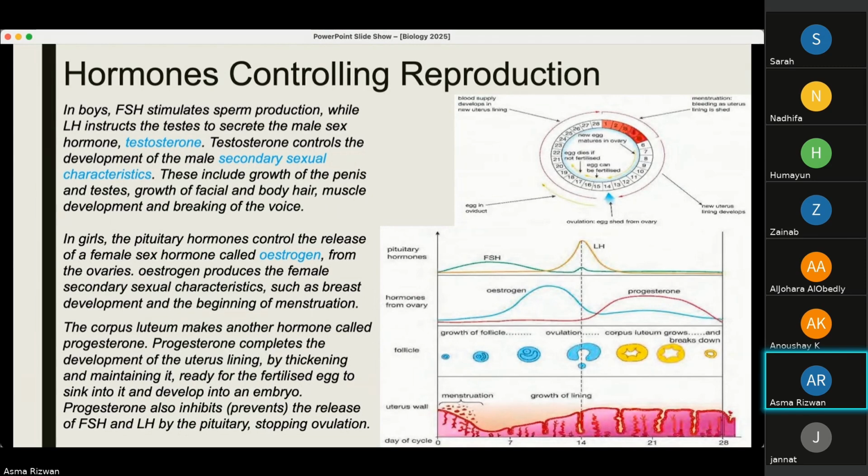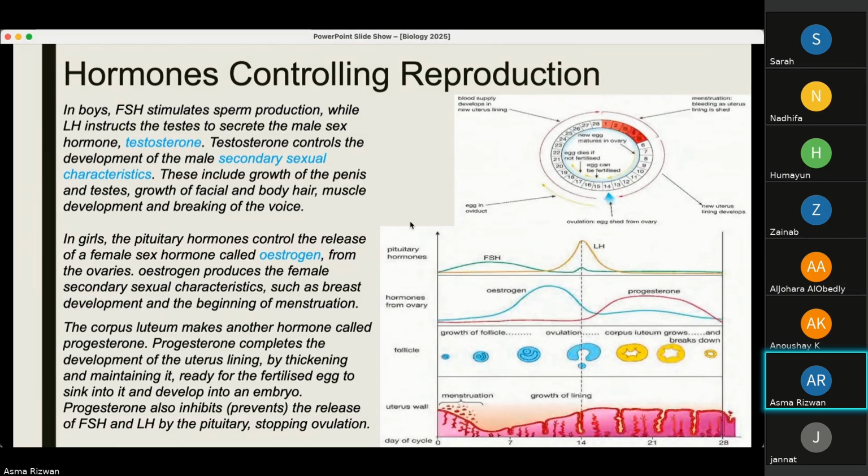So progesterone deals with the implantation of the zygote or the embryo. It also inhibits the release of FSH and LH by the pituitary, which stops ovulation. So once implantation completes, it stops ovulation so that no further fertilization and implantation can take place.